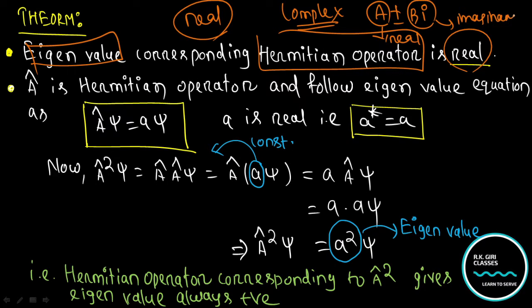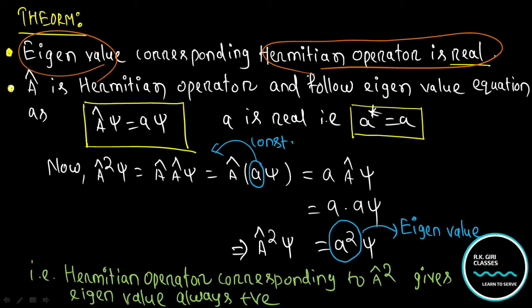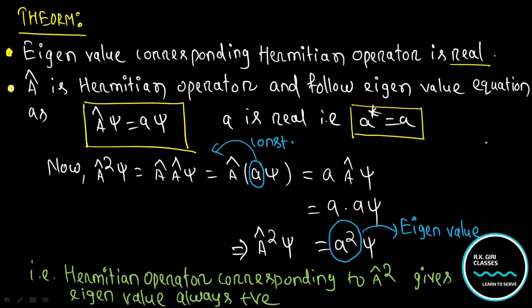Why is this the imaginary part? Because this has i, which is the square root of minus 1. So the eigenvalue of a Hermitian operator is real. That means if this is your Hermitian operator, and I already discussed previously, the adjoint, or you can say the dagger of A, will be the same.